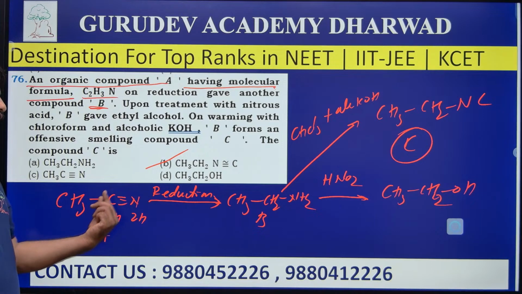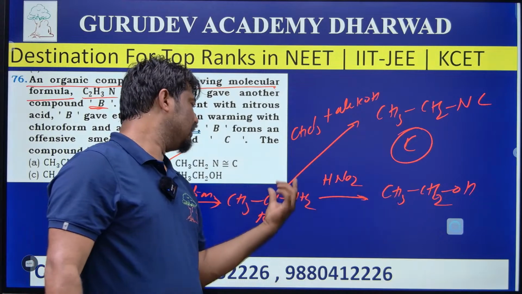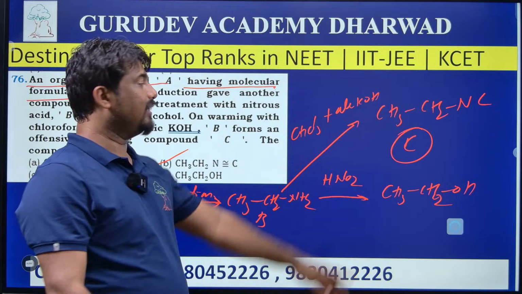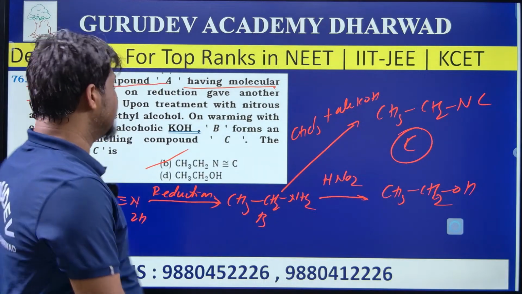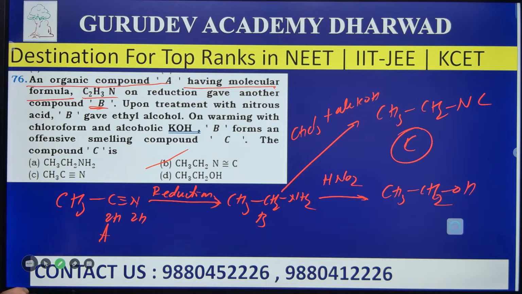A on reduction gives B. B further undergoes reaction with nitrous acid to give alcohol. This B, when further treated with chloroform and alcoholic KOH, gives carbylamine, and it gives the product C as an isocyanate. Yes, B is the isocyanate. It is the right answer for the question. Okay, fine. Go to the next question then.